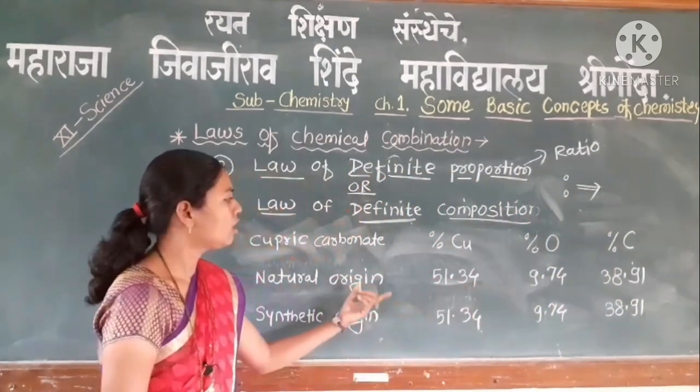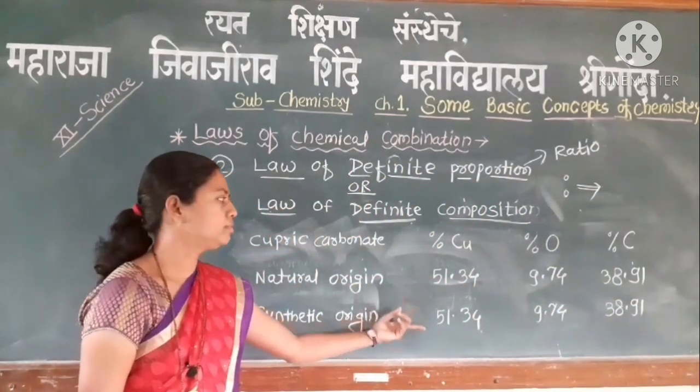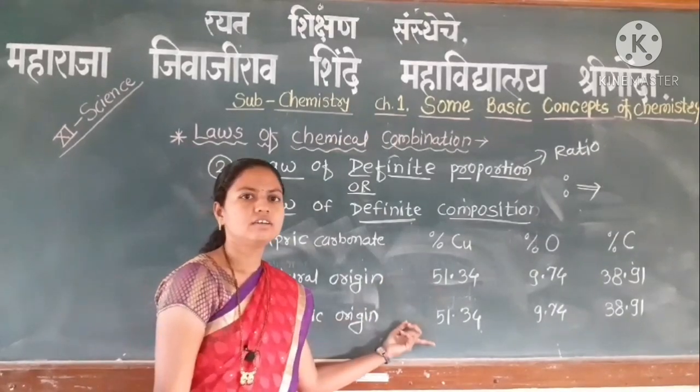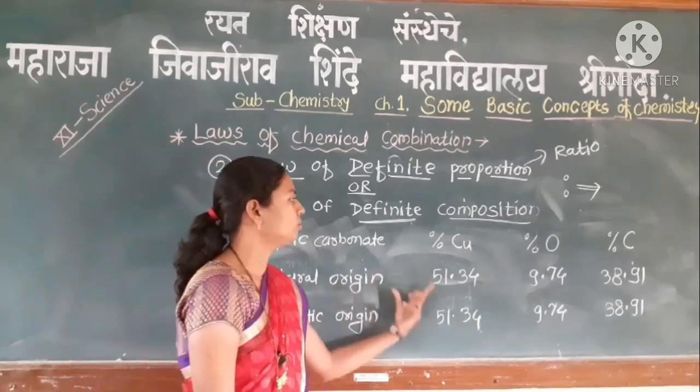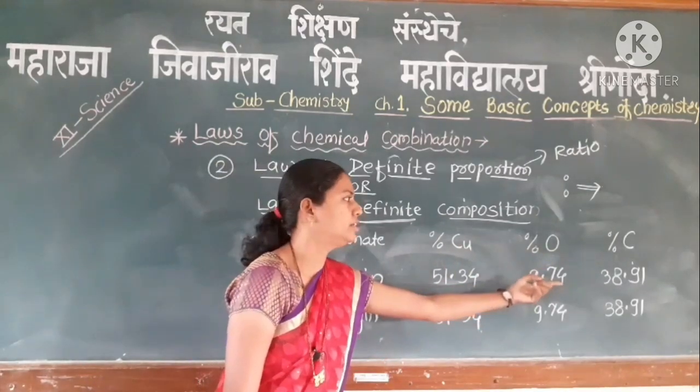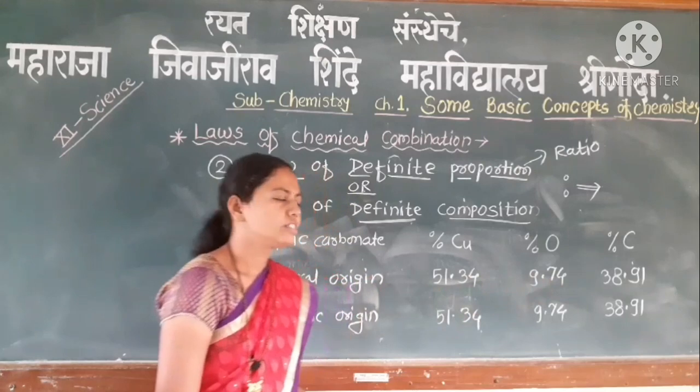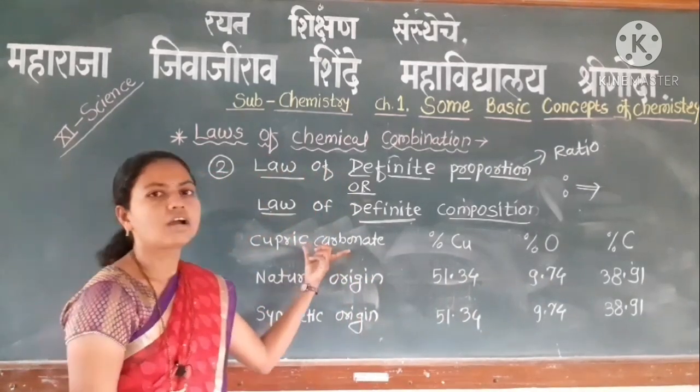So the composition of elements in both samples is the same, whether of natural or synthetic origin.